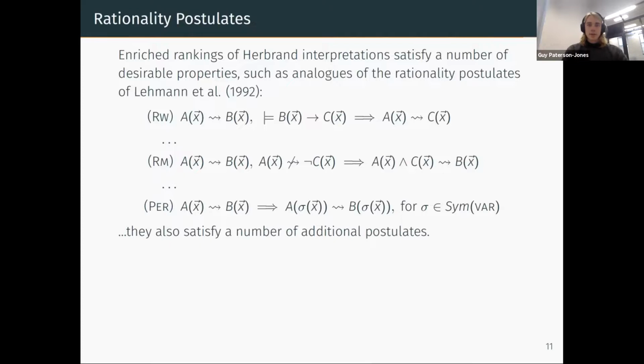So it would be surprising if we could characterize the defeasible reasoning for first order logic in terms of purely the rationality postulates. So one example of an additional postulate in the paper is, well, if you believe that A defeasibly implies B, you should also believe the rules you get from permuting the variable symbols in A or B. So in other words, these formulas are label invariant, which again is quite intuitive.